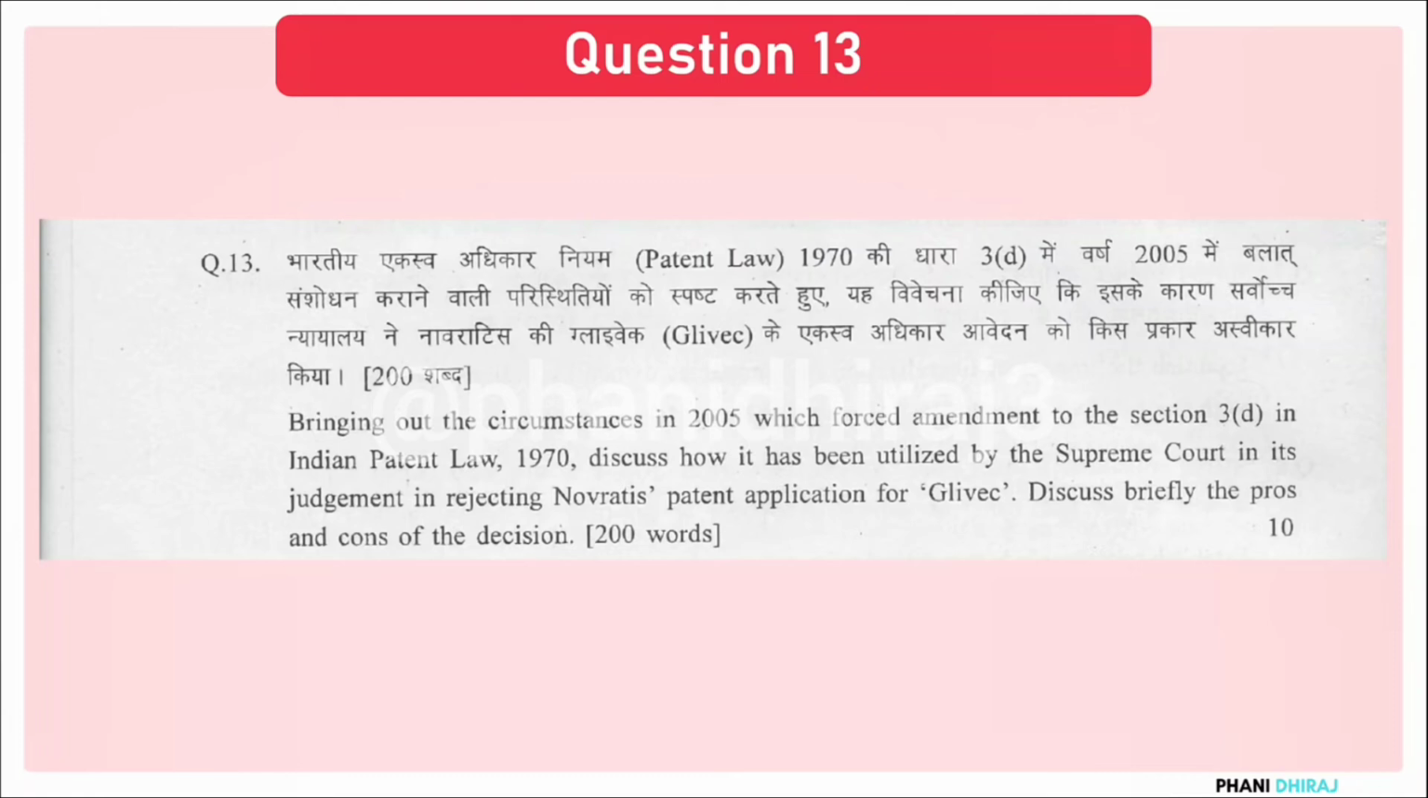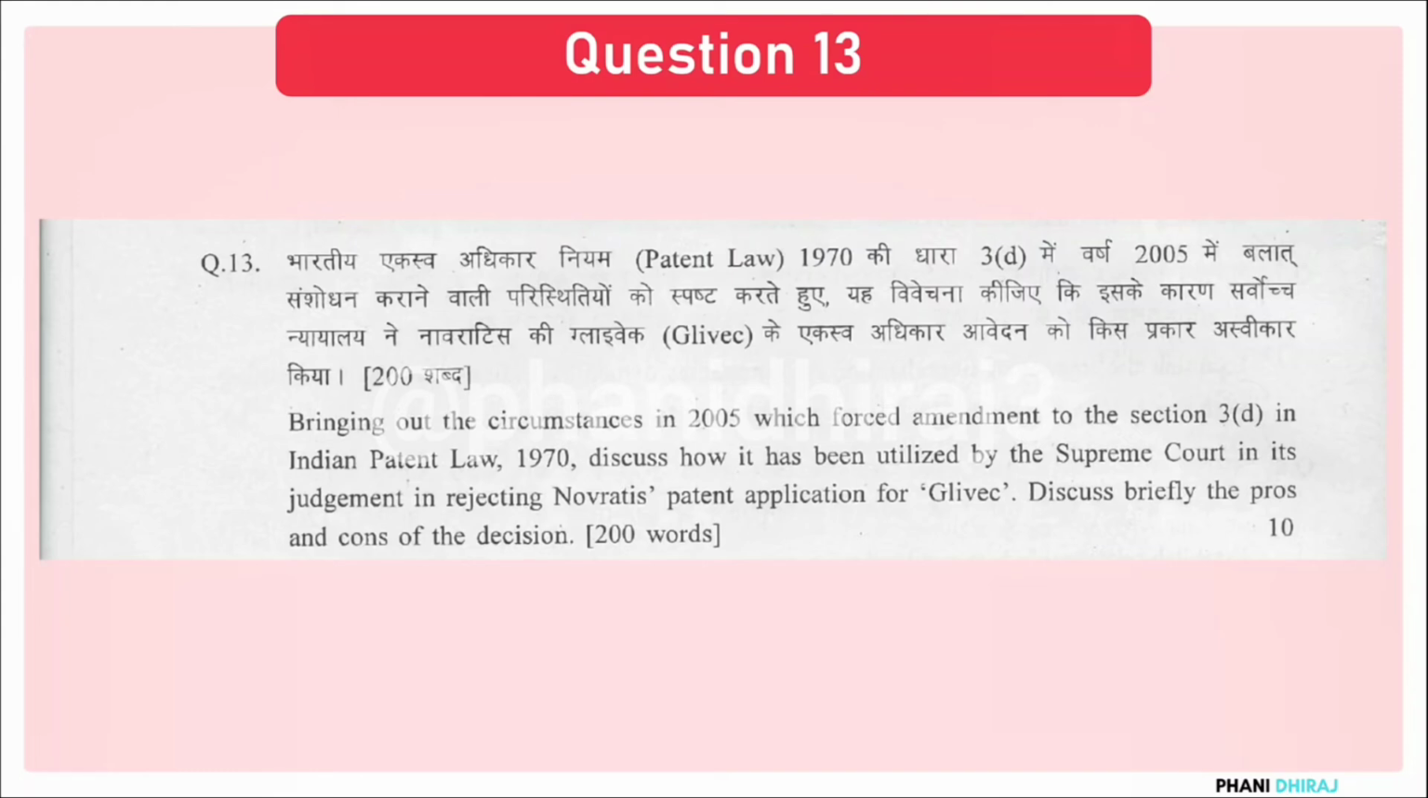So first you have to talk about the amendment that was made to section 3D in Indian Patent Law of 1970. So you talk about the amendment of Patent Act in 2005, which was taken up in 2005. Now you talk about what section 3D is, and you have to explain the provisions of section 3D. That is how you expand your answer.